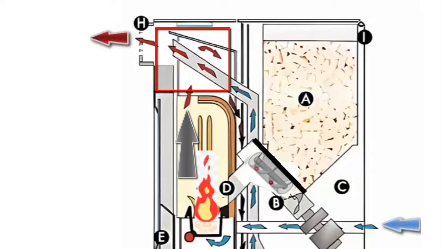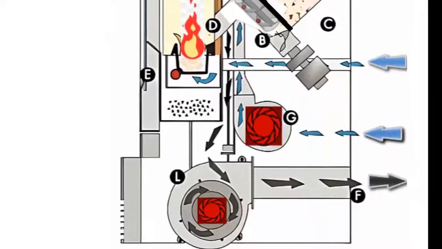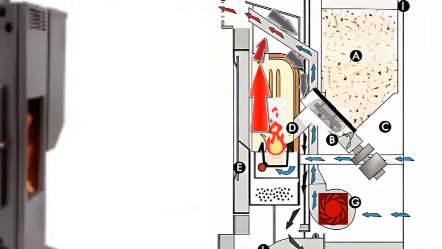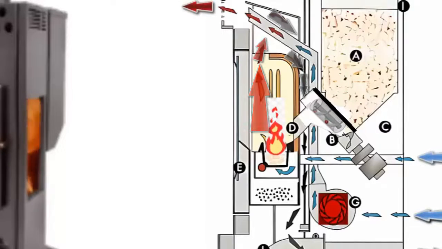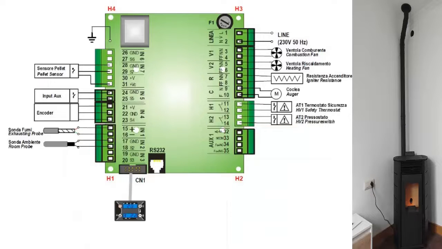6. The smoke and hot air produced by combustion are extracted through the same fan, Part L, and expelled from the outlet, Part F. 7. The outlet is usually located at the back of the stove or sometimes at the top. Additionally, it should be noted that pellet stoves are much cleaner than almost any wood stove, and